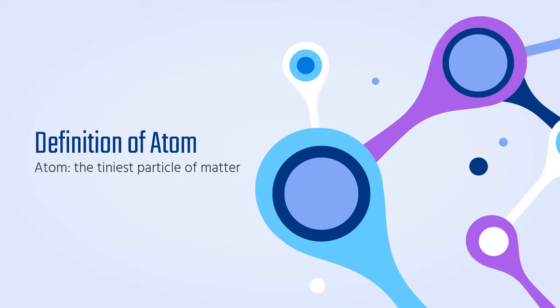Very, very tiny. In fact, if you were able to count a billion atoms per second, it would still take you 950,642 years to count all of those atoms. That's a lot, right? That's very, very tiny. Atoms are extremely tiny. You can't see them with a magnifying glass. You can't see them with a microscope. You need a special type of microscope, and we'll talk about that in a little bit.